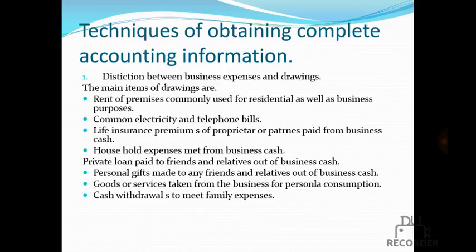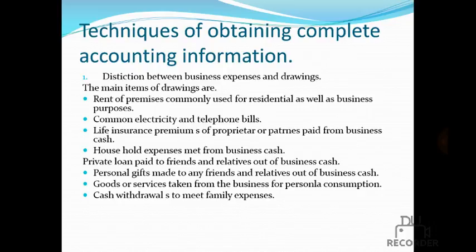Life insurance premiums of the proprietor or partners paid from business cash. Household expenses made from business cash. Some household expenses he paid from the business organization. We have to deduct that household expense from business. Private loan paid to friends and relatives out of business cash. Some of the loan is a personal loan paid to creditors from business cash.